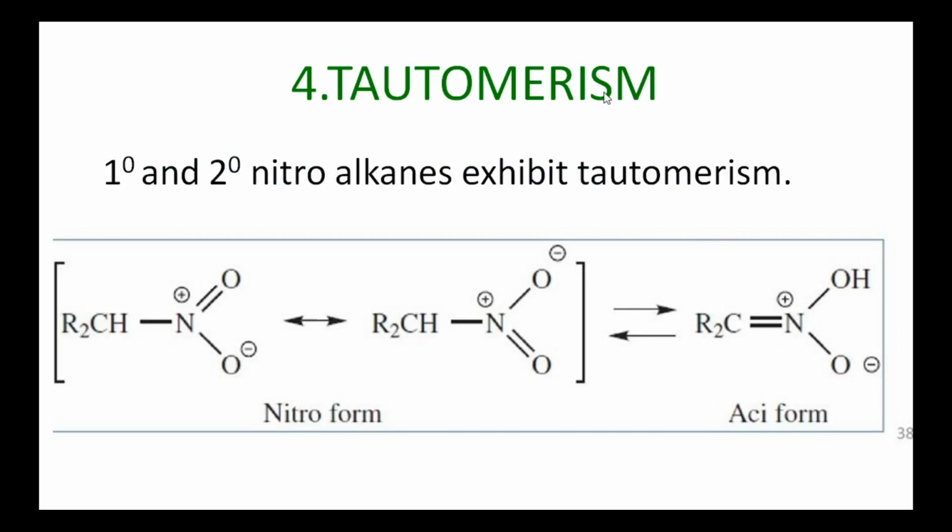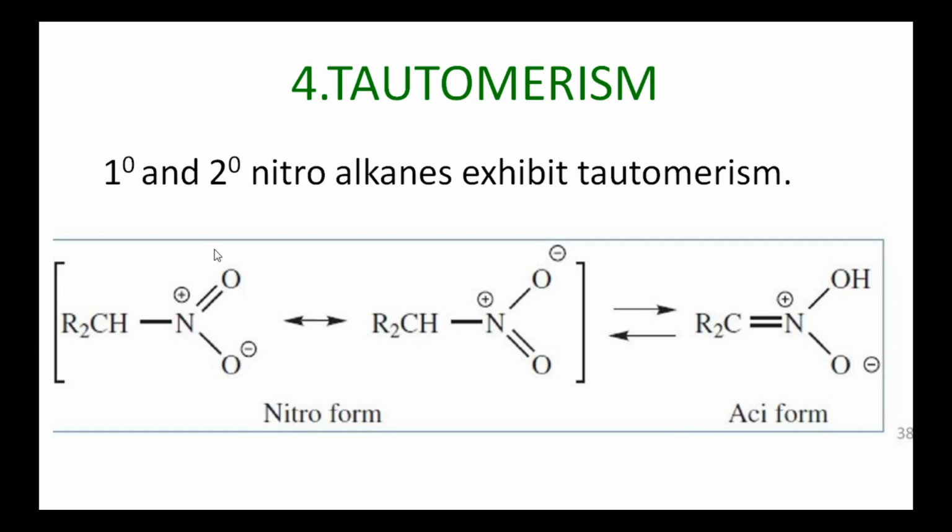Next, tautomerism of nitrohydrocarbons. This tautomerism is exhibited only by primary and secondary nitroalkanes. It is similar to keto-enol tautomerism. The keto compounds exhibit tautomerism; likewise, nitro compounds also exhibit tautomerism. In this, two forms are formed. One is the nitro form, another one is the aci form.